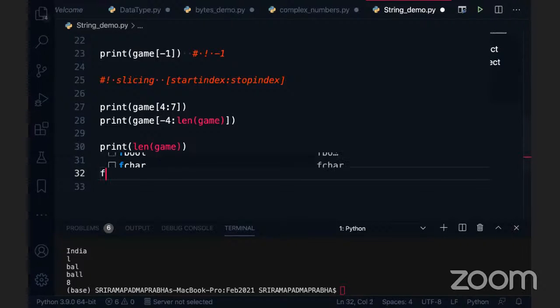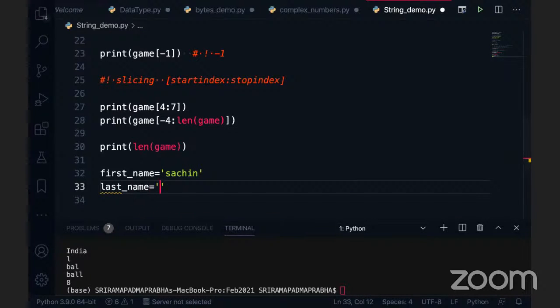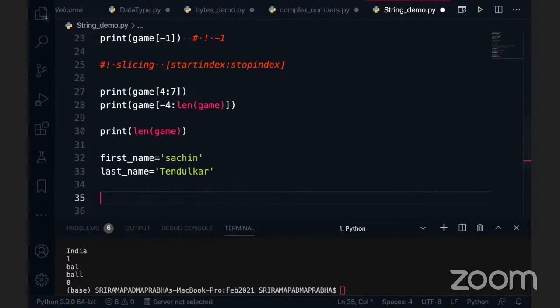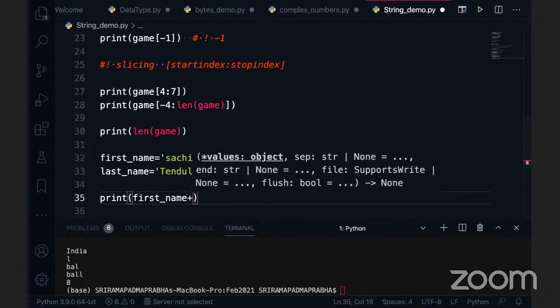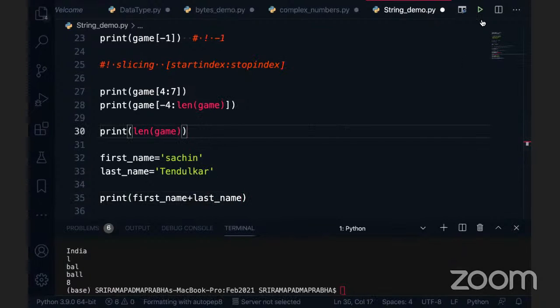Okay, let's go. I'm going to use the first name, which is equal to Sachin, and the last name is Tendulkar. I'm just defining the two names here. Can I add these two strings? Generally, there is no concept called adding the two strings, but we can say concatenating the two strings. Now I want to use this plus operator. So the first name, plus is an operator we can use, and the last name, and print of first name and last name. Now the output is Sachin Tendulkar, right?